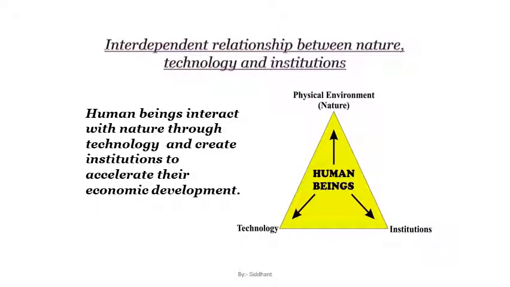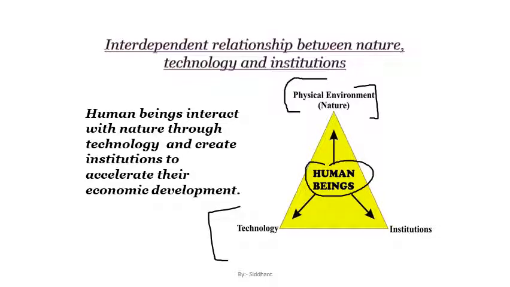Now, in this particular diagram, which we have also discussed in the class itself, let's see it here also. This diagram explains that the human being is the central part.